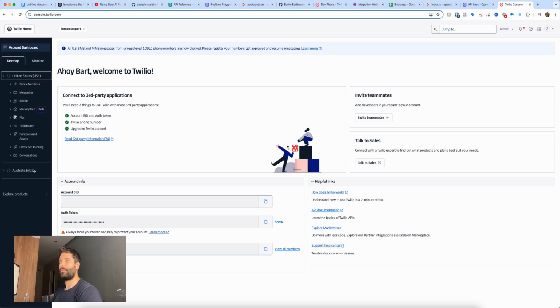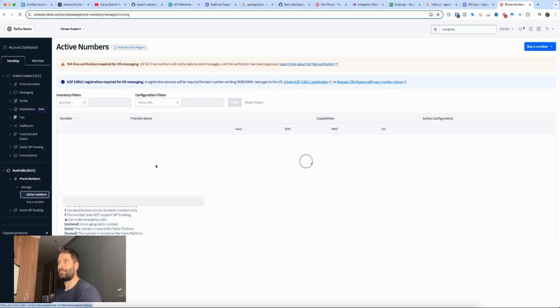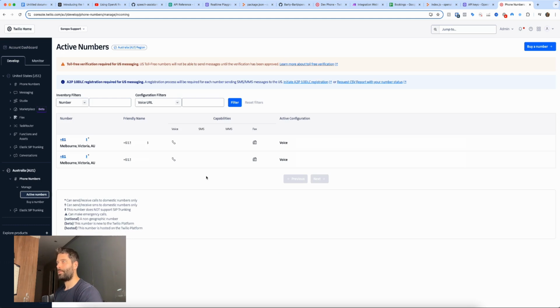So then click on your region where your phone number is, then click on phone numbers, then click on manage, and then click on active numbers. Mine's already popped down, so I'm going to click on active numbers. Your default phone number, if you just created an account, should have the voice capability. So you'll be able to see this little phone icon. If you don't see the phone icon for whatever reason, you might have to delete that number or repurchase a new number, but we need this in order to actually make this work. And I'm pretty sure by default, you should already have this in your free number.